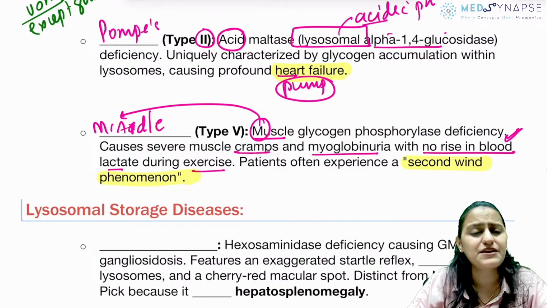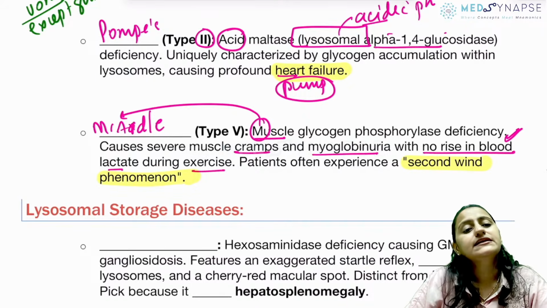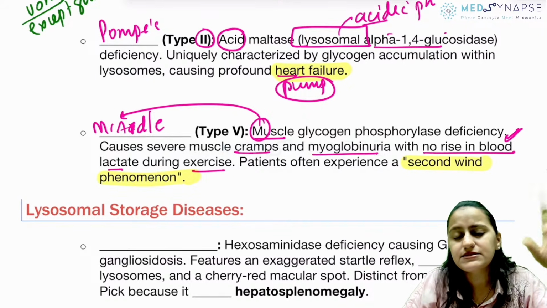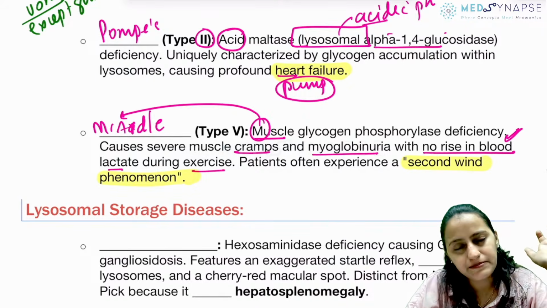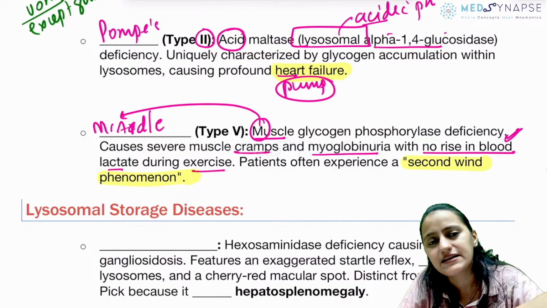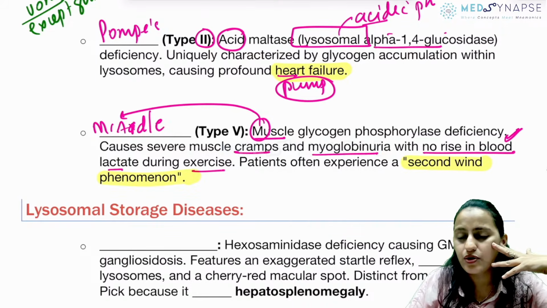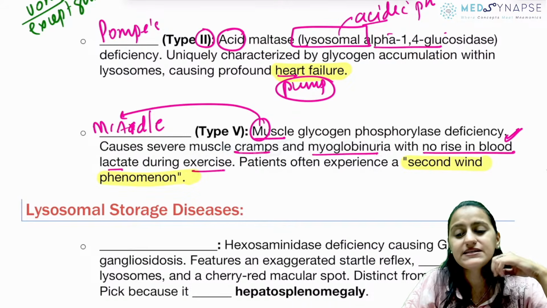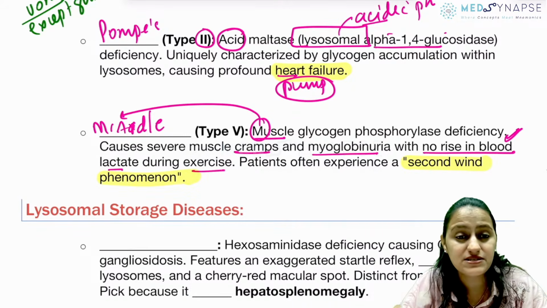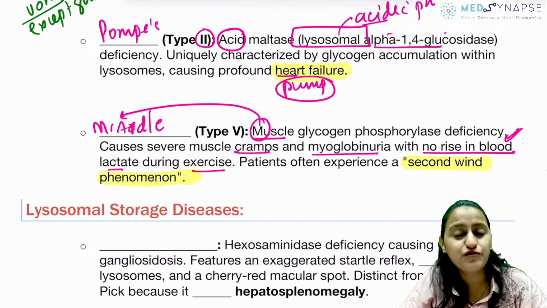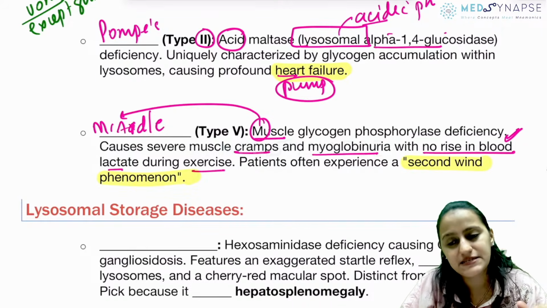Right, others that you have like Cori's, then Andersen's, Tarui's, their tricks again in Sure Shot. Right, Andersen dies at some age, right? Cori's is debranching deficiency, Andersen's is branching deficiency, Tarui's is in RBCs, phosphofructokinase deficiency. All of that has been discussed there.